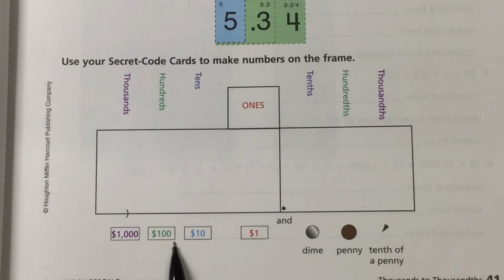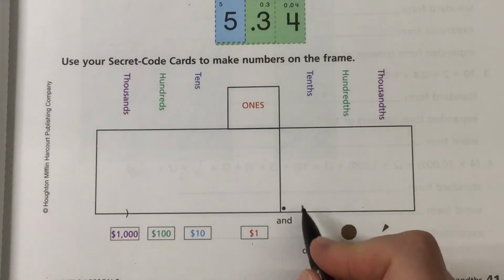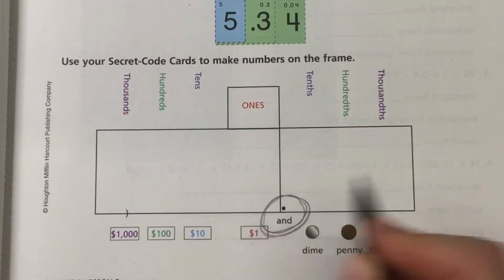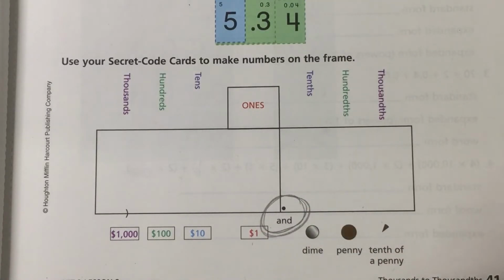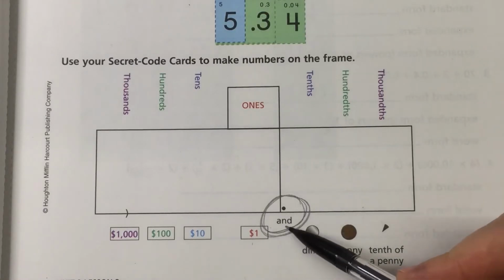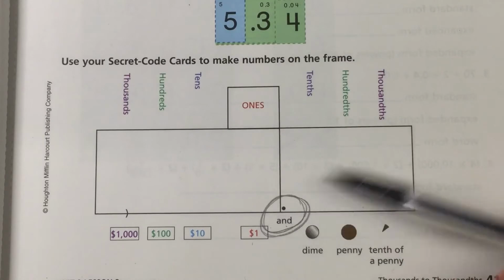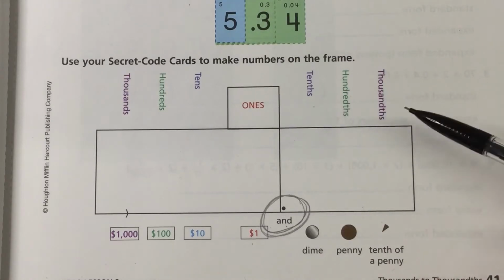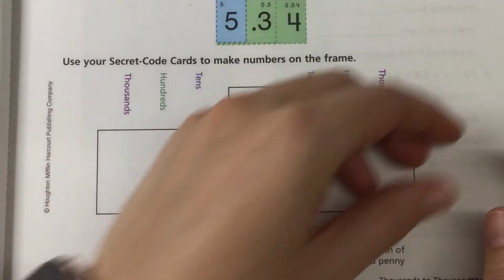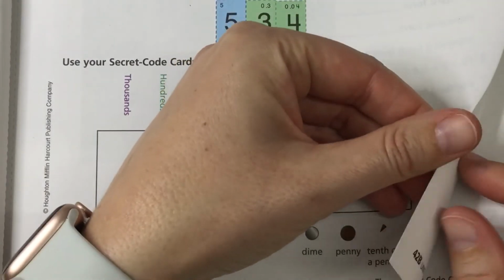So we have $1,000, 100, $10, $1, and we always say and when we get to the decimal point. That's important. We haven't been allowed to say and except when we're doing mixed numbers or decimal numbers. So that's the only place you should say and when we're talking about a number. And tenths, hundredths, thousandths.